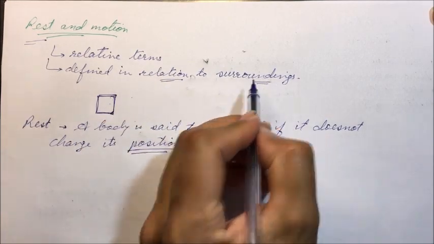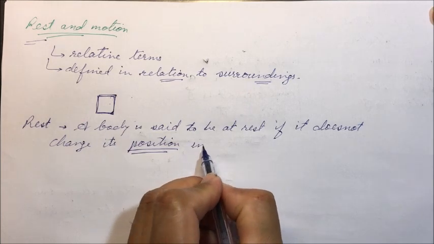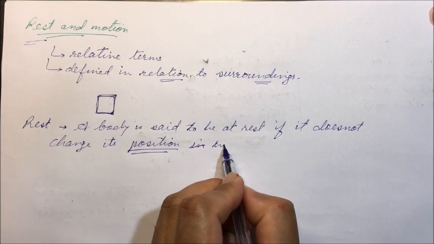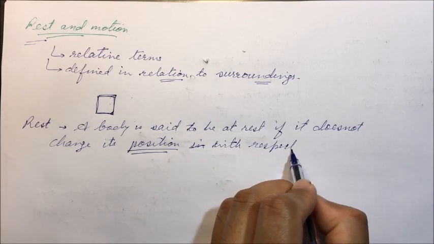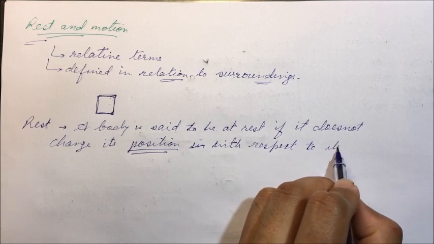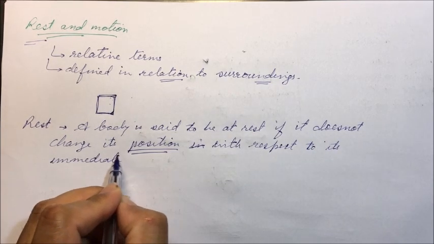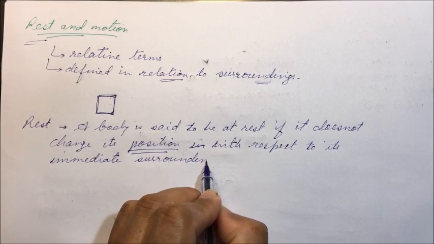It's in relation to its surrounding, in relation to its immediate surroundings.